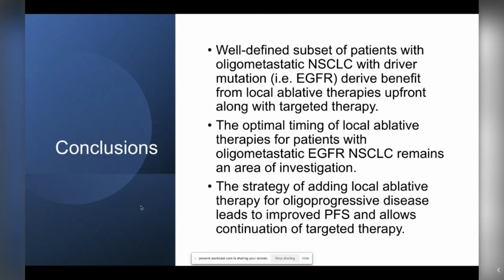And then lastly, the strategy of adding local ablative therapy for patients who have limited sites of progression definitely leads to improved progression-free survival, local control, and may allow for continuation of targeted therapy in a strategy that we use in clinical practice currently.